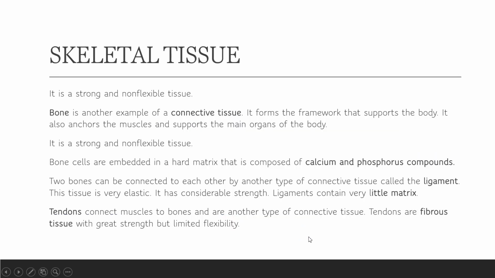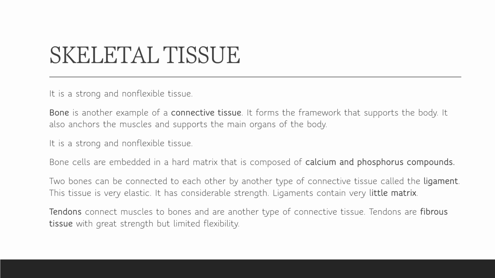Skeletal tissue is strong and non-flexible, because skeletal tissue means the skeleton of the body, and if the skeleton is very flexible, you will not have a proper body shape. Okay, as it may bend from anywhere. So bone is another example of connective tissue. It forms a framework that supports the body.